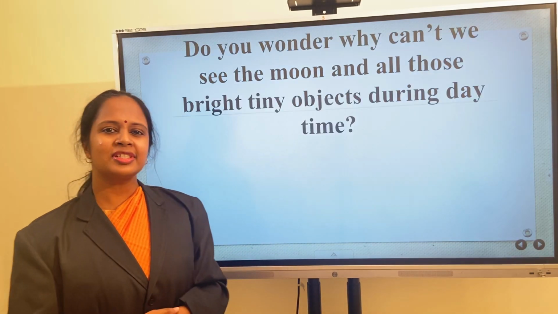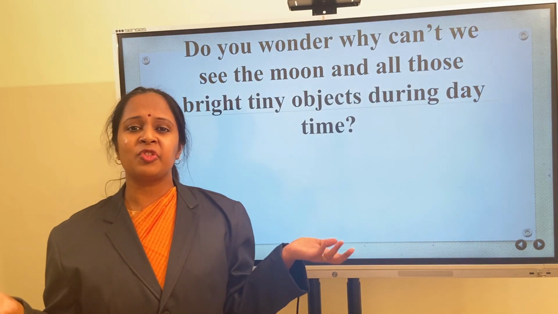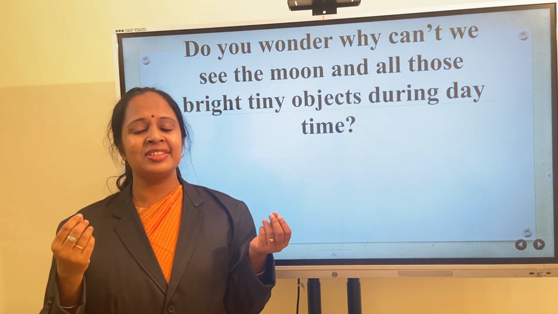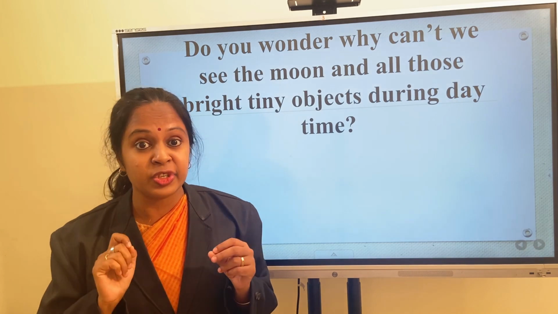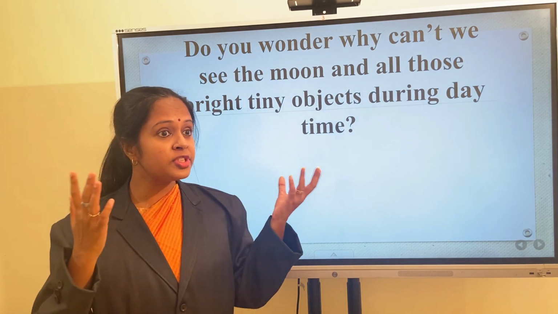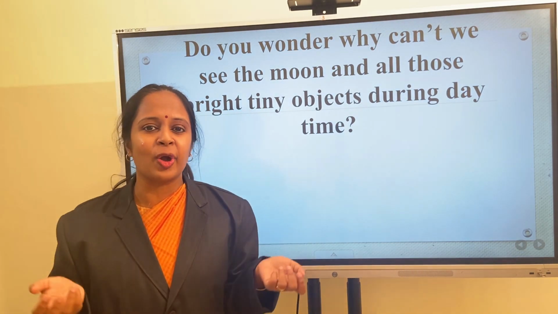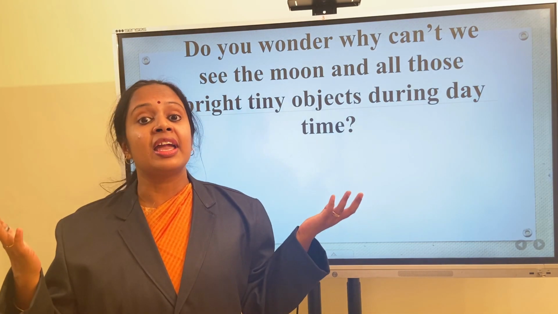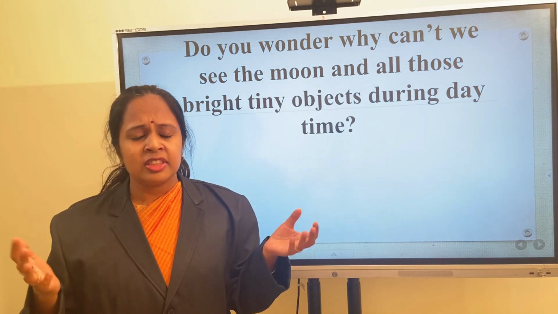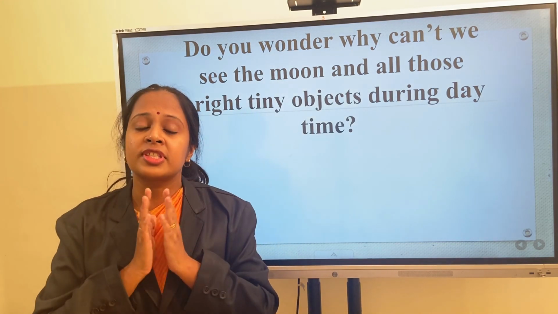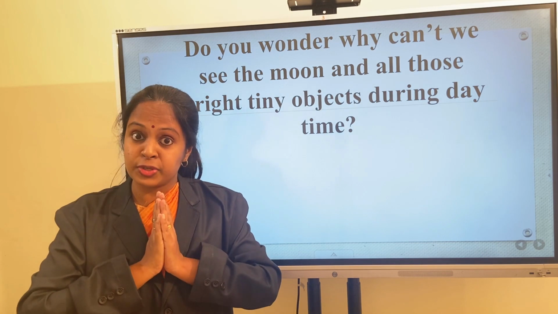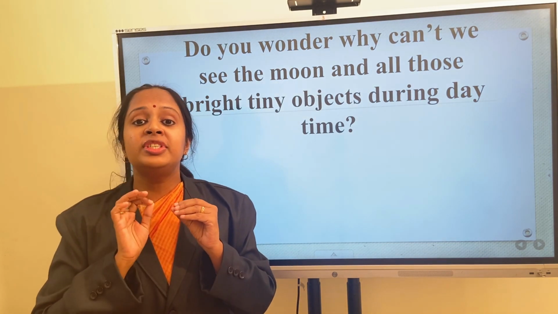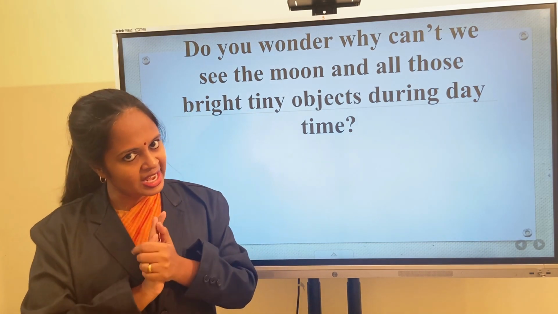Children, do you ever wonder why can't we see moon and all those bright shining objects in the sky during the daytime? We cannot see moon and all those shining objects during the daytime. Why? Because of the very bright light of the sun. The very bright light of the sun does not allow us to see the moon and all those shining objects in the sky during the daytime.